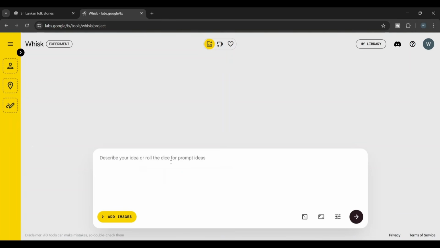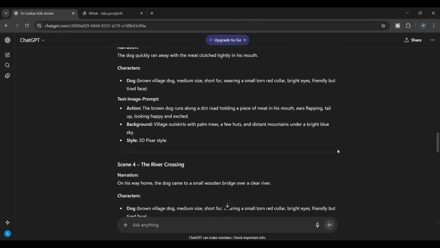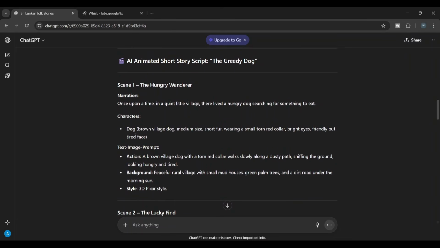First, we need to create images for all the characters that appear throughout our video. So, look at the script and find the total number of characters in the story. You can see that my entire script only has one character, the puppy, who is in the story throughout. So, you also identify the characters in your story in the same way. Now, I'll tell you how to create the image for that character. First, you need to copy one of the character descriptions and paste it into the prompt box of the Whisk AI tool.